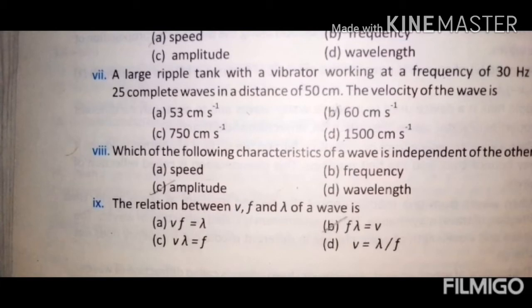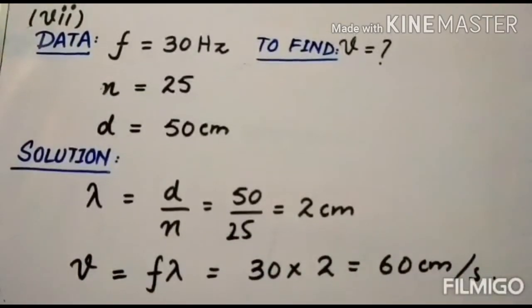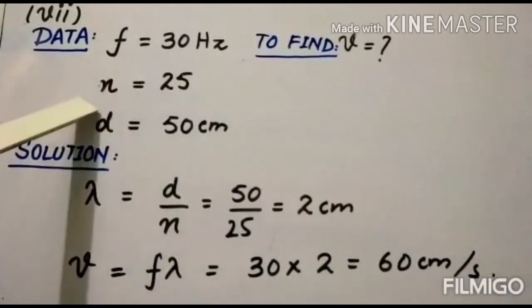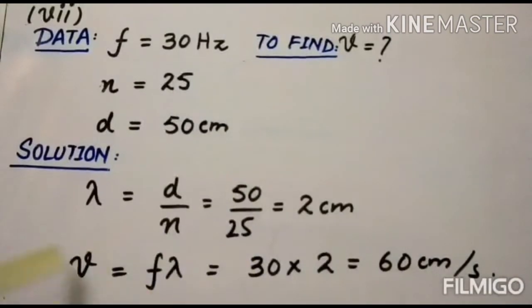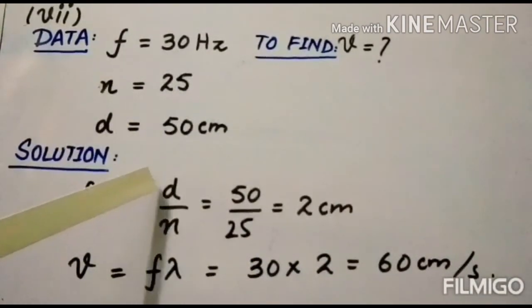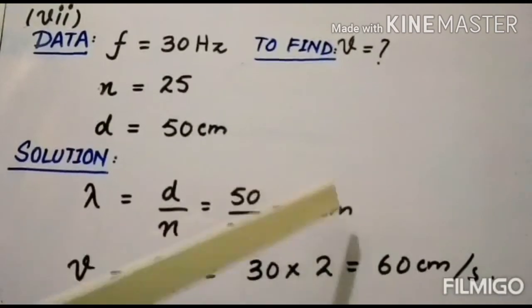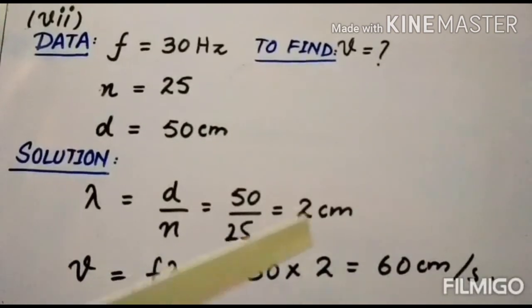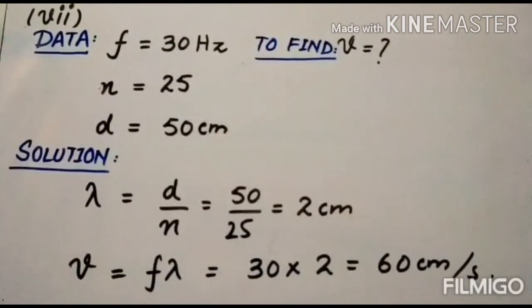Now let us solve the MCQ number 7. This is a short numerical. In the MCQ, it was given that frequency is 30 Hz. There are 25 waves in a distance of 50 cm. You have to find out the wavelength by dividing distance with the number of waves, that is 50 divided by 25 is 2 cm. Then you will apply V is equal to F lambda, that is 30 into 2, and the answer will be 60 cm per second.